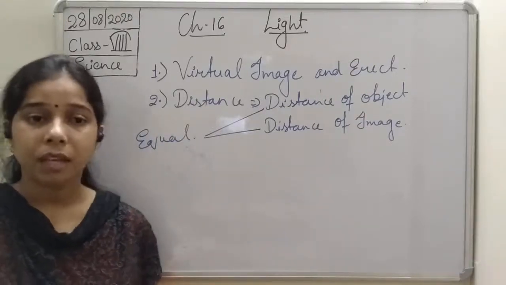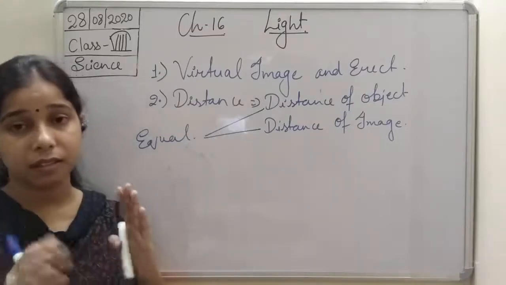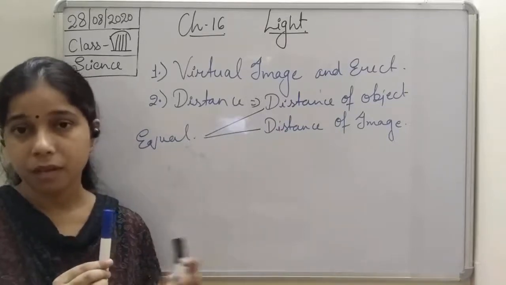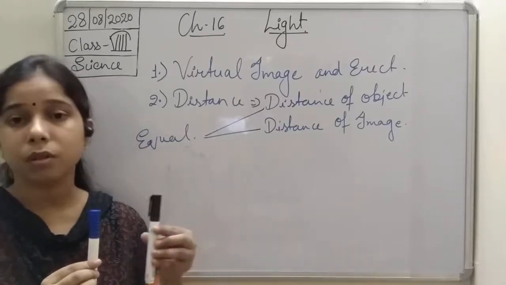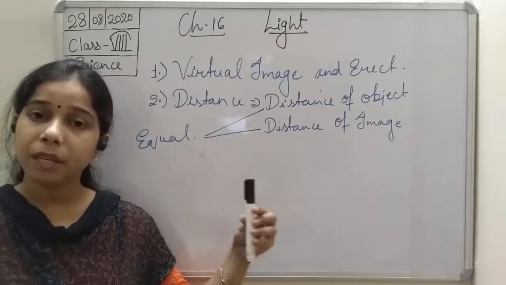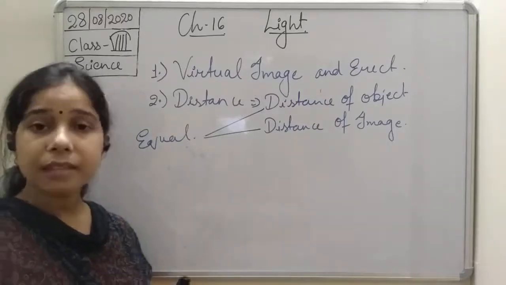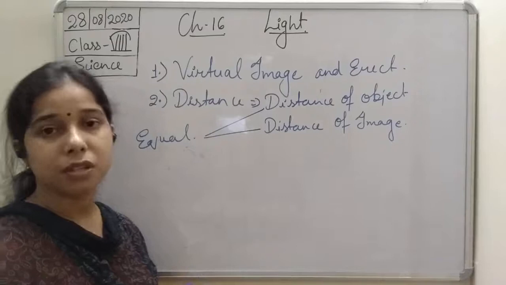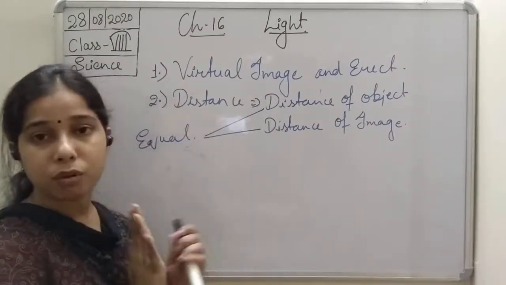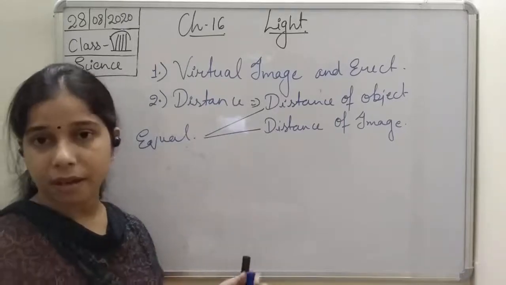It means if the object starts coming closer to the mirror, the image will also come closer to the mirror. As the object moves far away, the image will also become far away. So always the distance of the image is equal to the distance of the object. If the object is coming close, the image will also come close. If the object is moving far, the image will also move far.